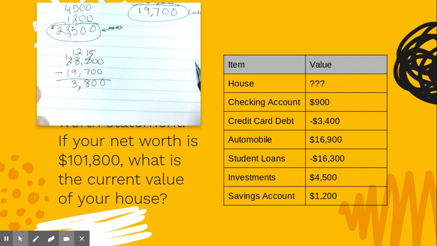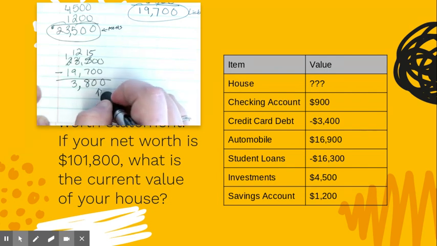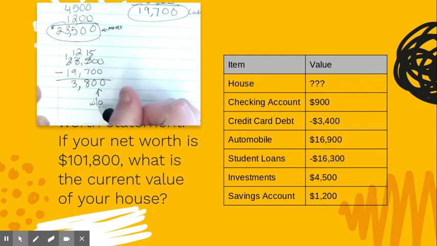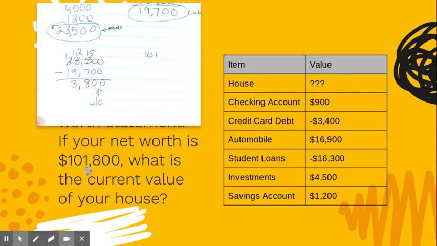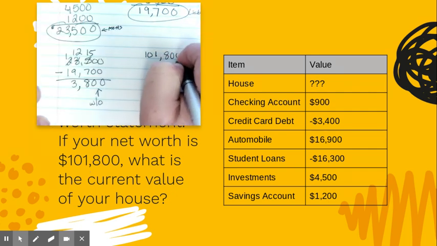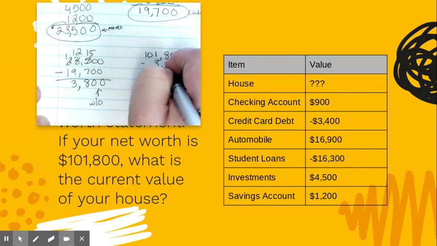This is what I have right now without my house. Then we subtract that from my total net worth, $101,800 minus $3,800.